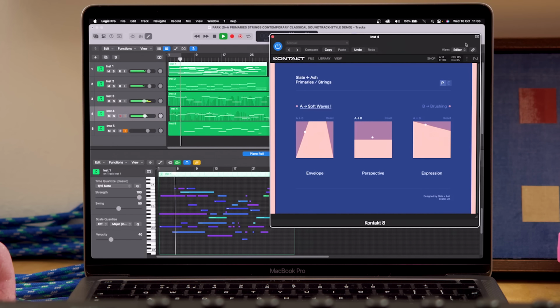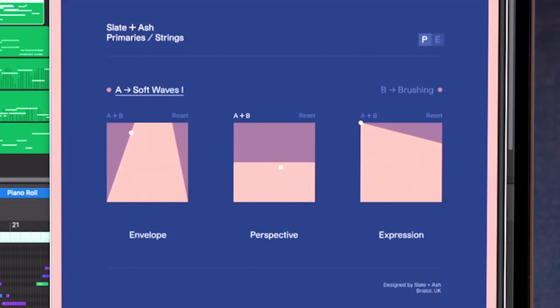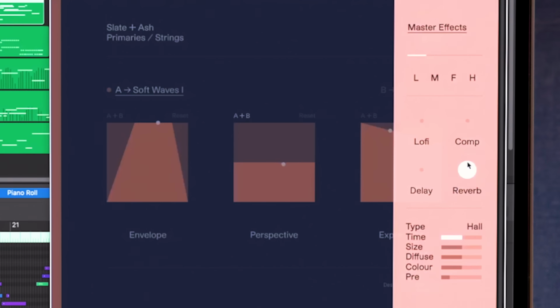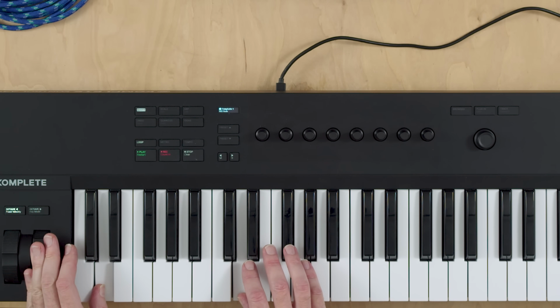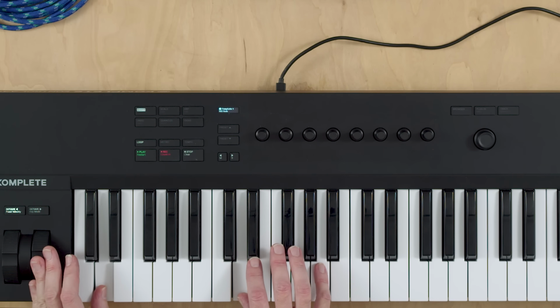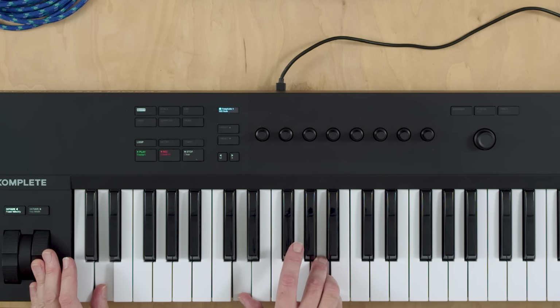Primaries is our new series of sample-based instruments that treat performance as a fundamental colour within the orchestral spectrum. For our inaugural library, Primary Strings, we've handcrafted each note and articulation to behave like a ray of light, a vibrant frequency of texture, tone and movement to shape everything from humble motifs to vivid soundscapes. Primary Strings captures a focused spectrum of extended techniques, intricate textures, and versatile sounds that can seamlessly blend solo performances into rich ensemble arrangements.